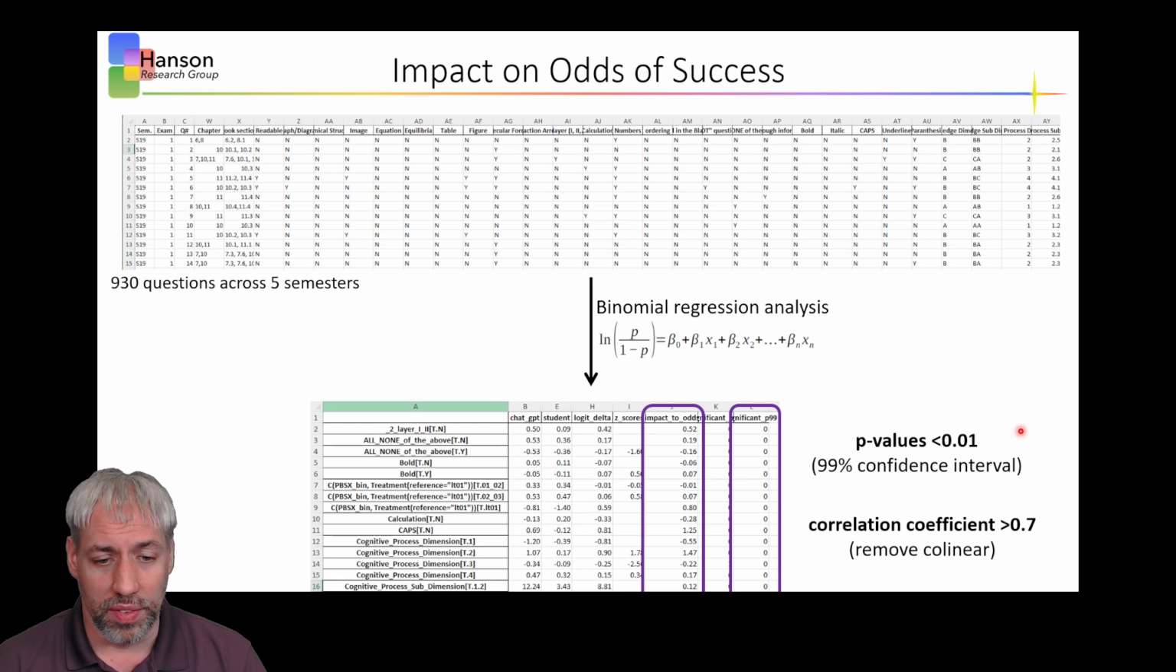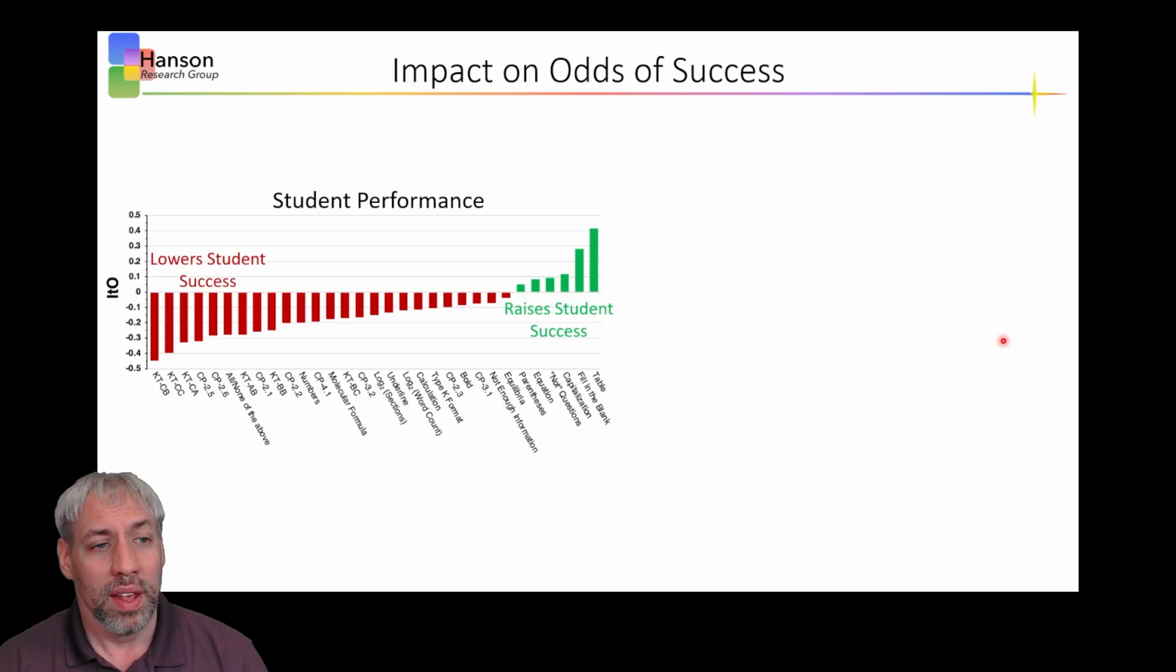And we also got rid of anything that was collinear. And so if there's a correlation coefficient greater than 0.7, we took the parameter that mattered more of those 2 correlated variables because they were maybe describing the same thing. And so ultimately we get an output that looks something like this.